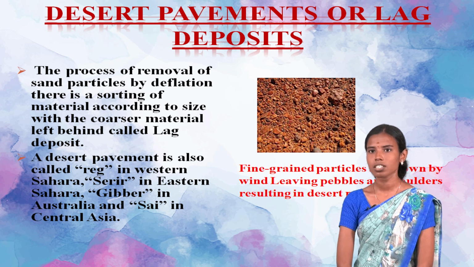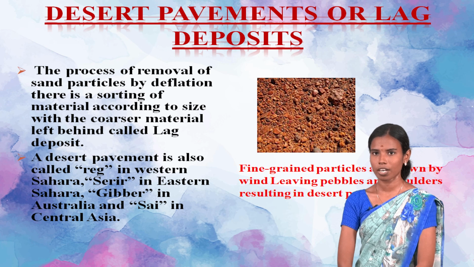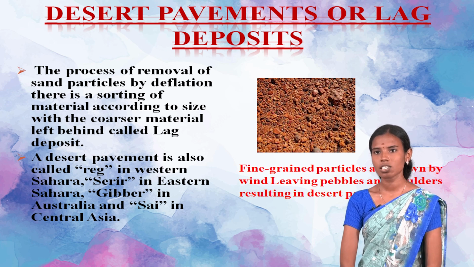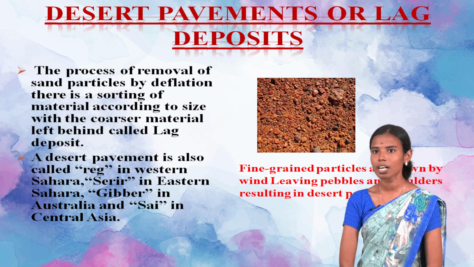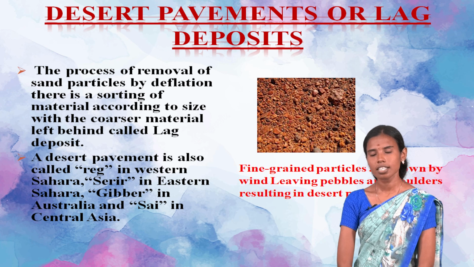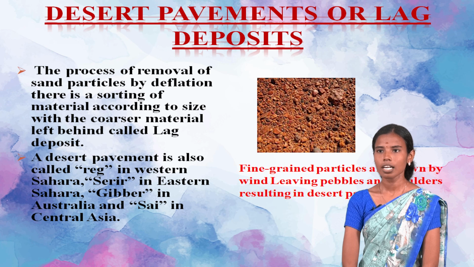This is the process of removal of sand-sized particles by the action of deflation. In this, there is a sorting of material according to their size, with the coarser material only left behind, called the lag deposit. This desert pavement or lag deposit is also called Reg in Western Sahara, Serir in Eastern Sahara, Gibber in Australia and Sai in Central Asia.